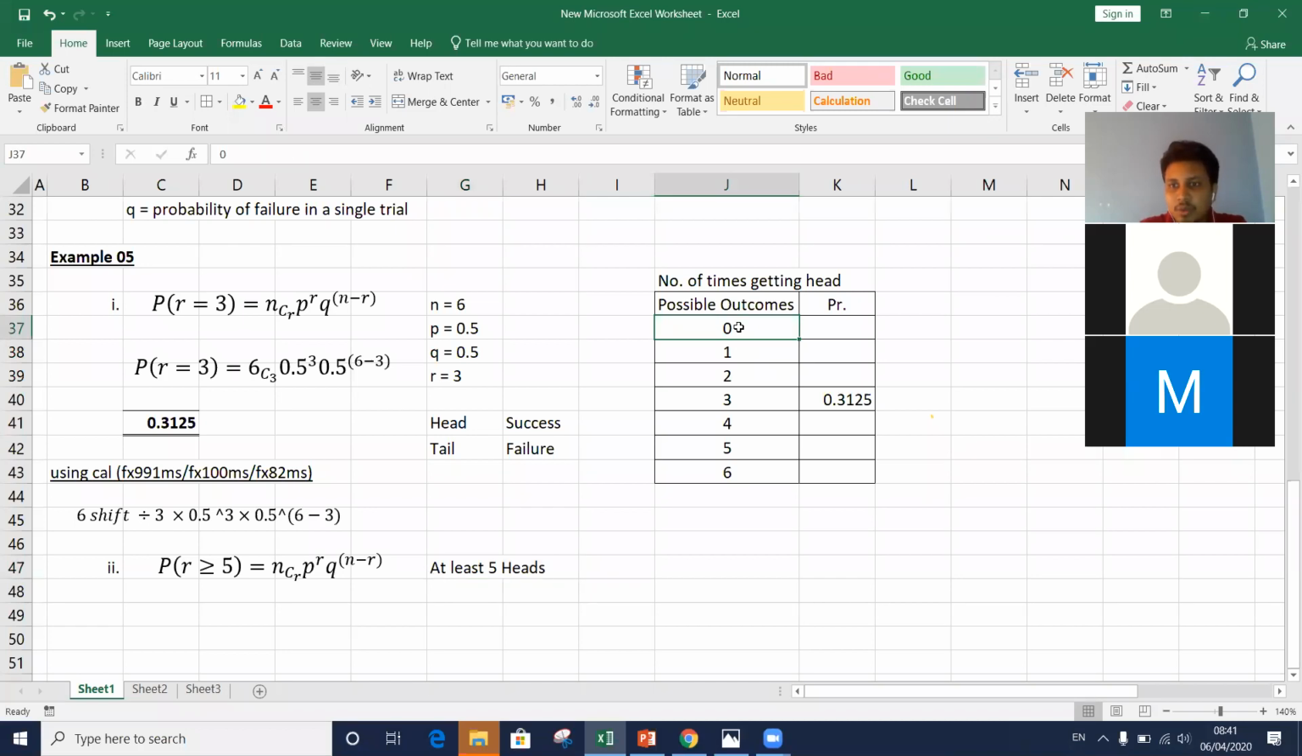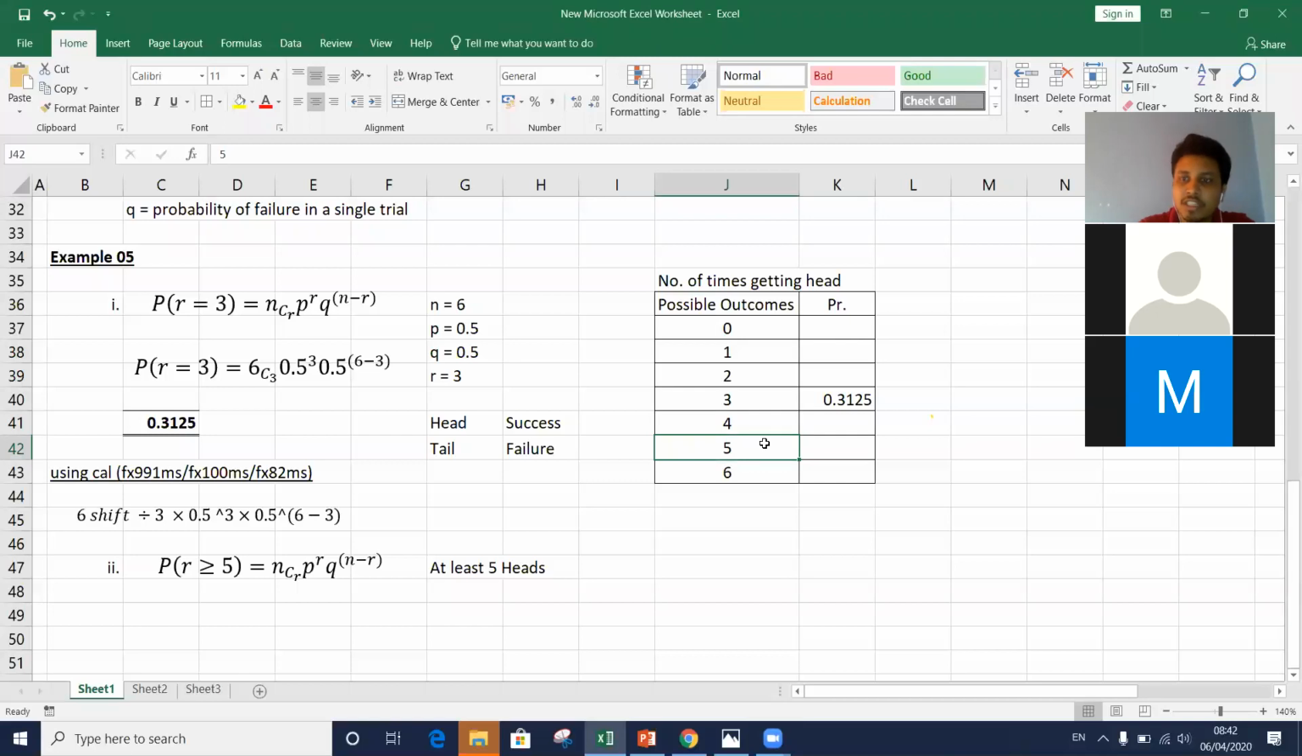Can I consider this one? If it is at least 5 times, is 0 an option for me? No, 0 is not an option. So I can't consider this. 1, for at least 5 heads, cannot be considered. 2, no. Can I consider 3? No. 4, no. 5, can I consider? Yes, at least 5 heads.